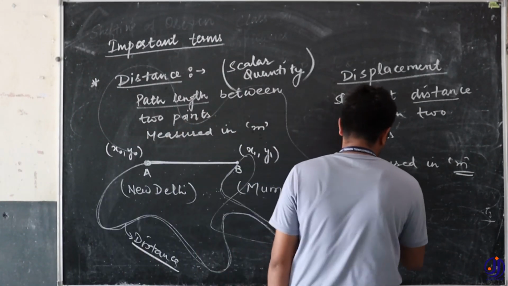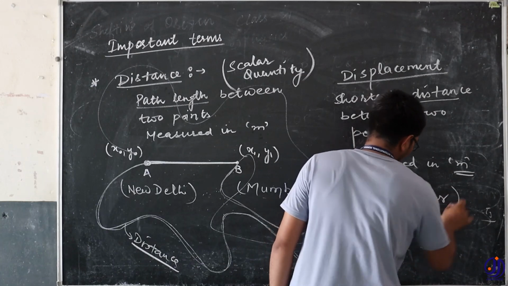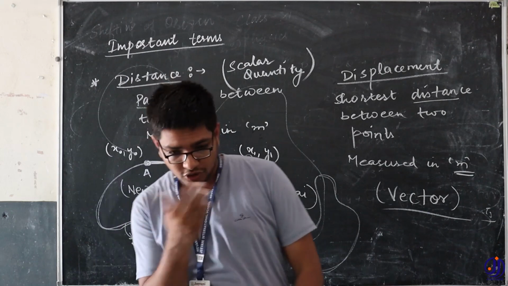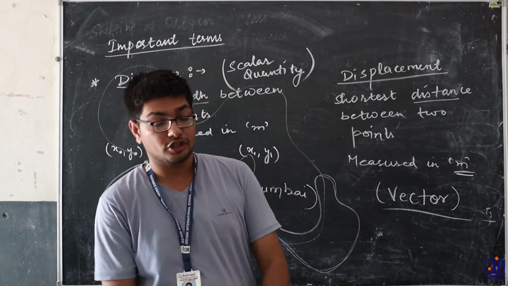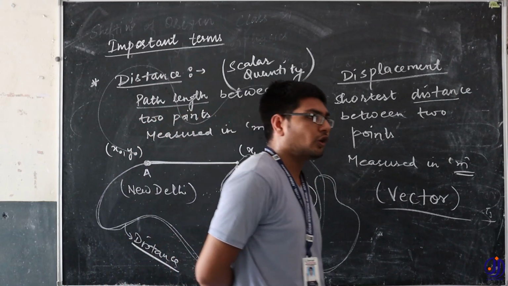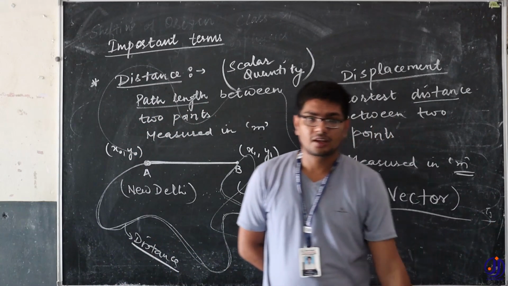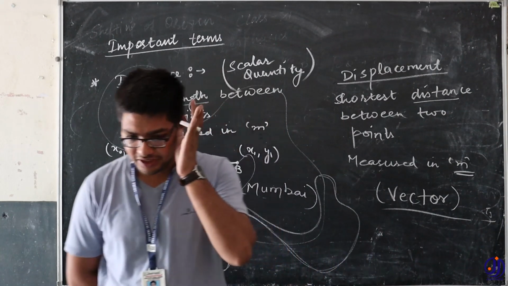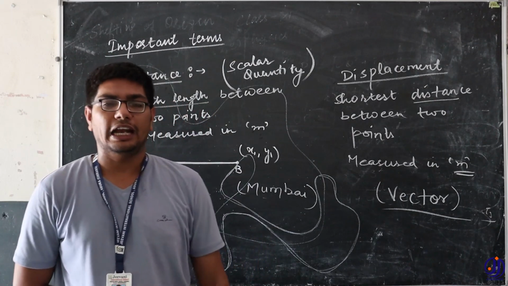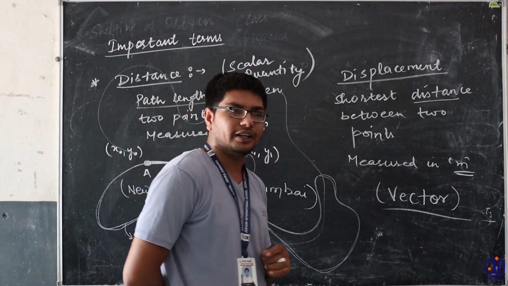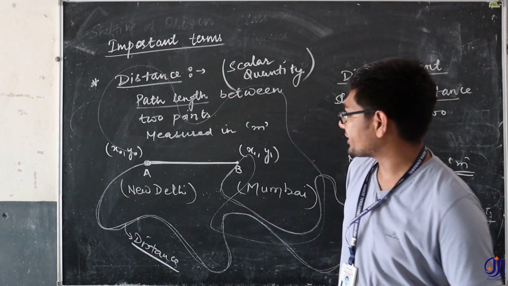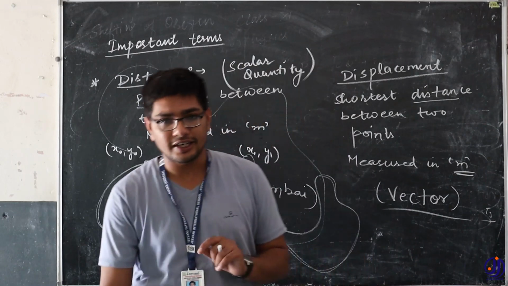Displacement is a vector quantity because we need to specify a particular direction, like go straight. We are assigning that quantity a particular direction, and when you assign direction to a quantity, then that quantity becomes a vector. That's the difference between distance and displacement.